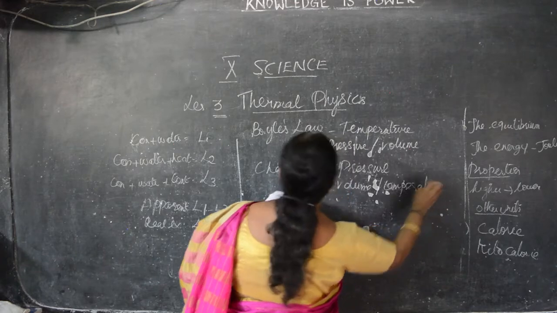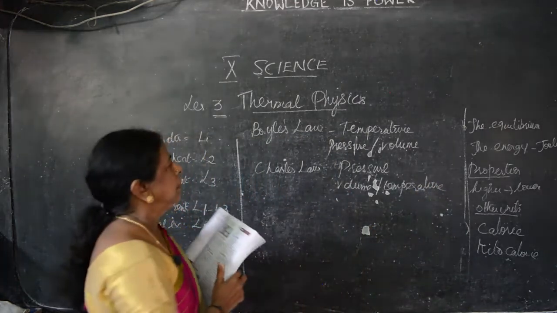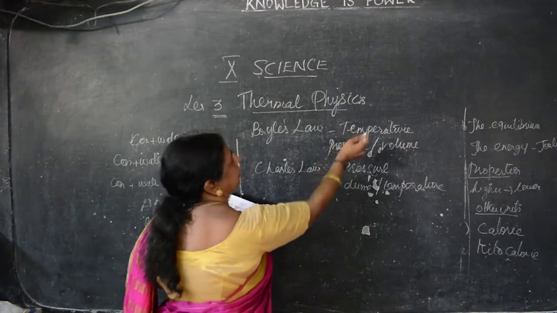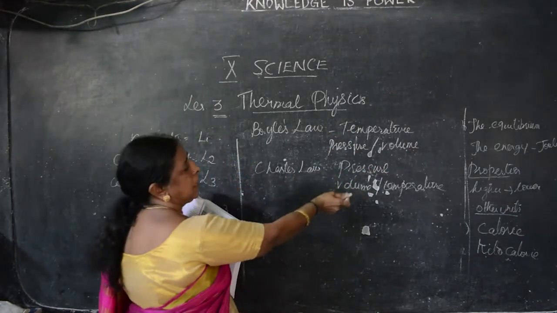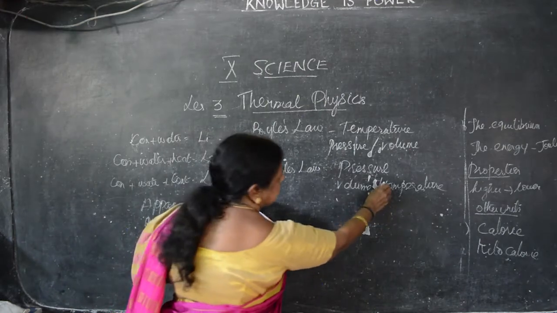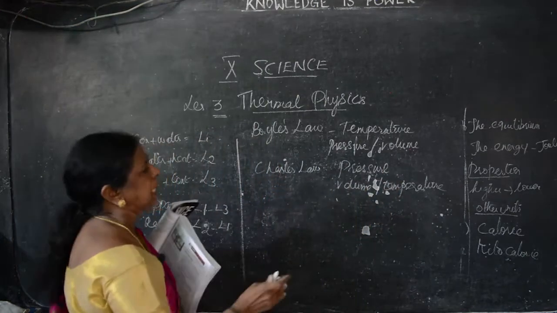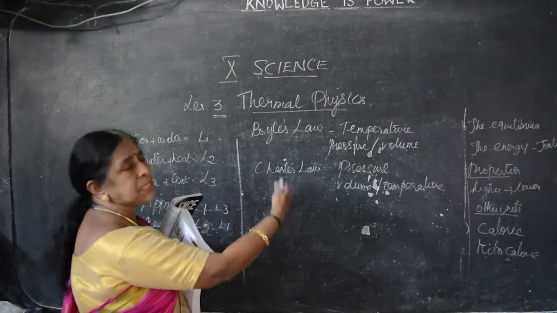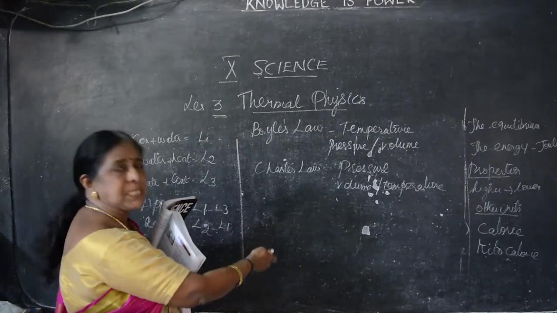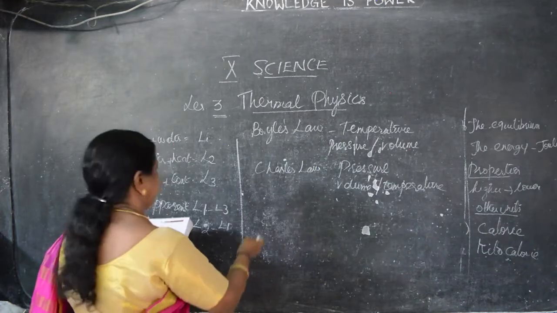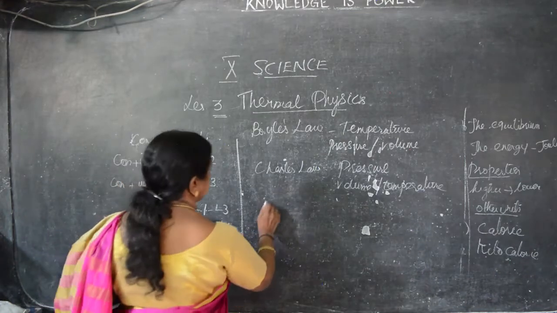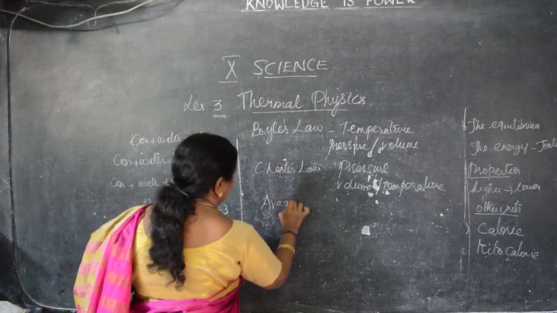In Boyle's law, the temperature is kept constant, and pressure and volume are inversely proportional. In Charles' law, pressure is kept constant and volume and temperature are directly proportional. Directly means what? If volume is raised, temperature is also raised. If volume is decreased, temperature is also decreased. Okay. And finally, Avogadro's law. Boyle's law, Charles' law. Next one is what? Avogadro's law.